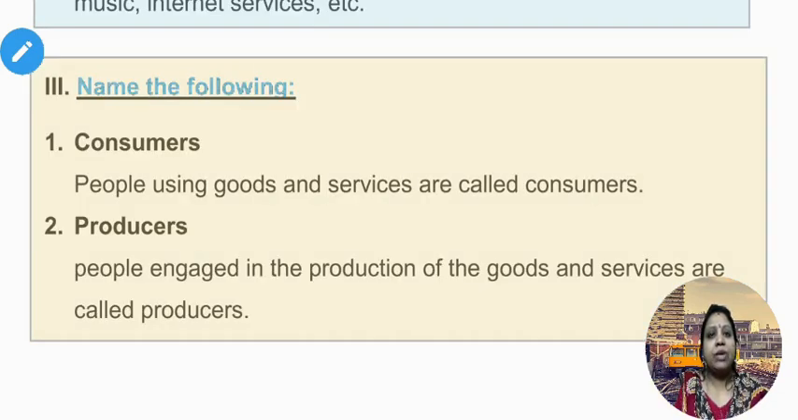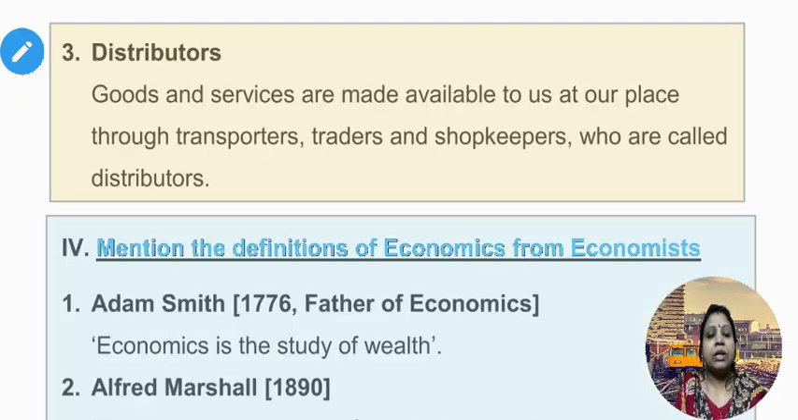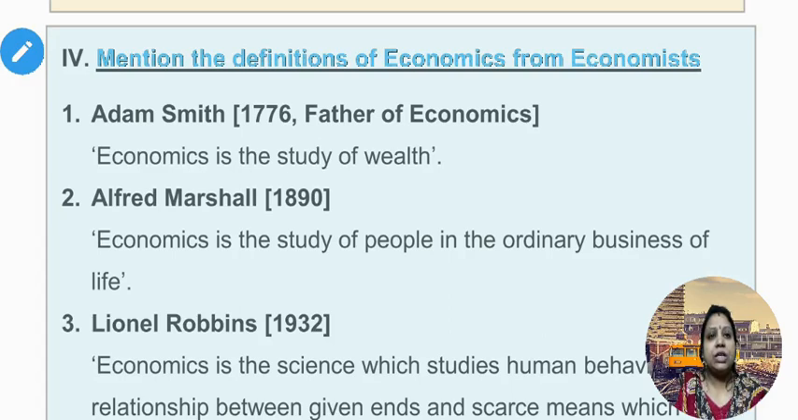Third main, name the following. 1. Consumers. Consumers means people using goods and services are called consumers. 2. Producers. Producers means people engaged in the production of goods and services are called producers. 3. Distributors. Distributors means goods and services are made available to us at our place through transporters, traders and shopkeepers who are called distributors.